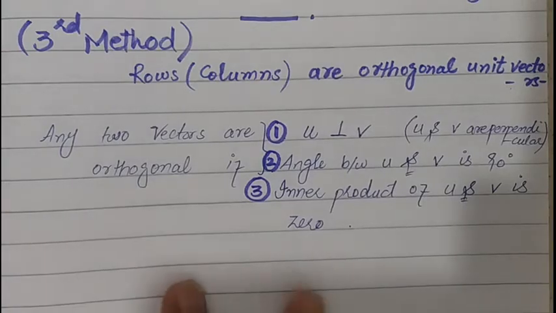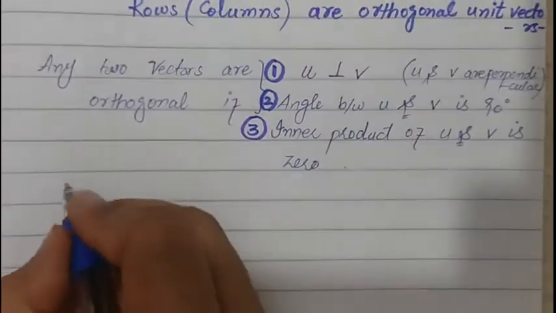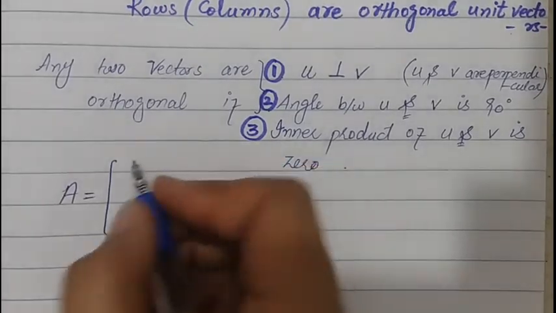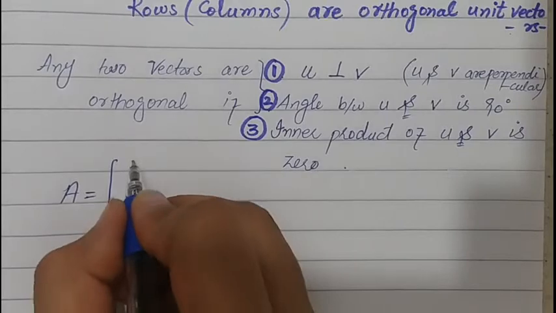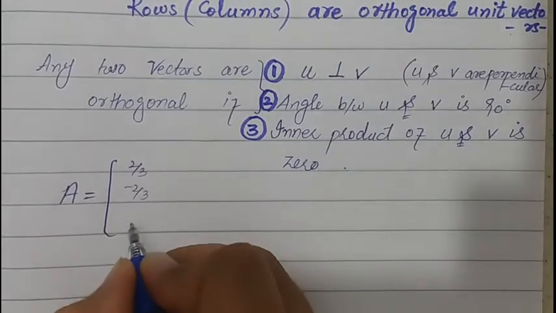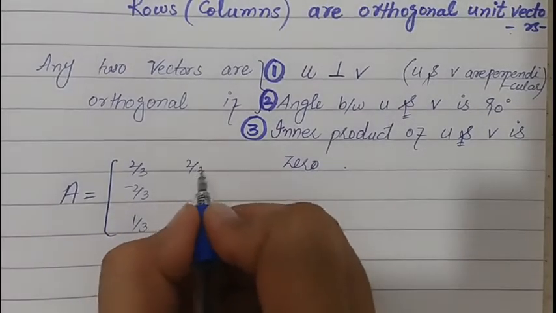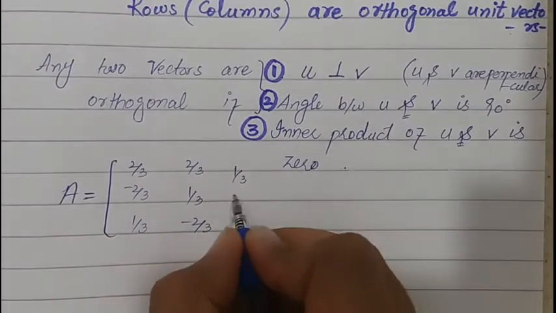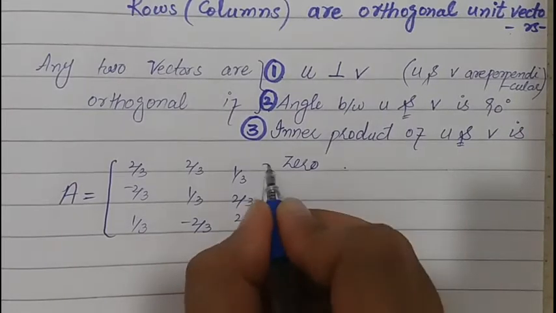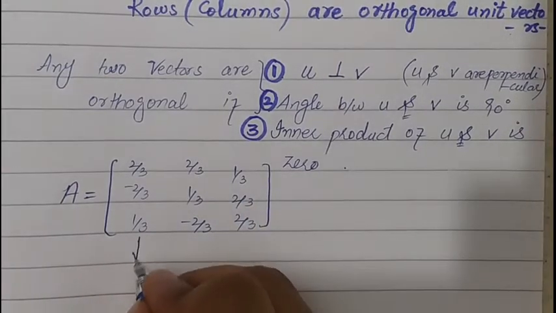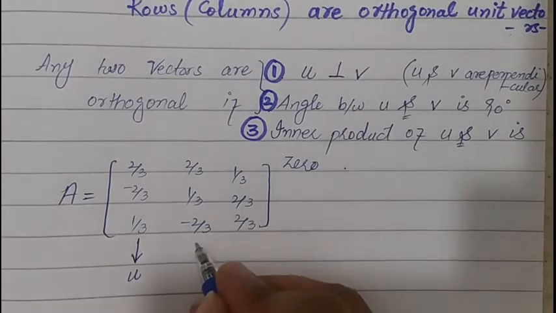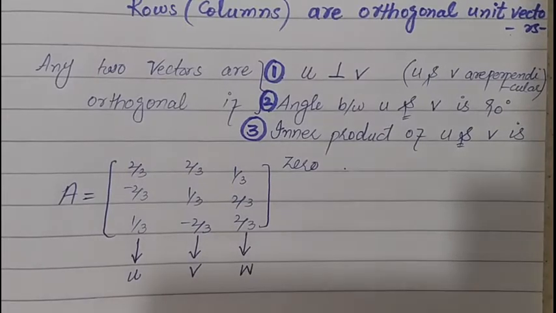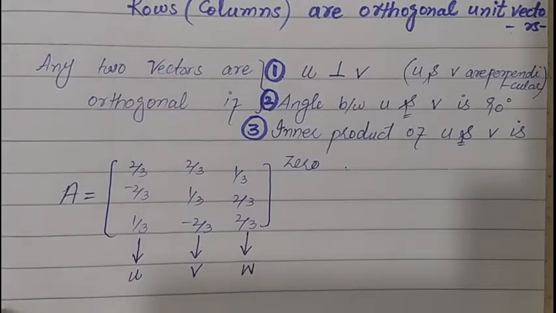Now for the given matrix A, whose entries are 2 by 3, minus 2 by 3, 1 by 3, 2 by 3, 1 by 3, minus 2 by 3, 1 by 3, 2 by 3 and 2 by 3. The first column is the first unit vector, the second column is the second unit vector, and the third column is the third unit vector. Now we have to show that